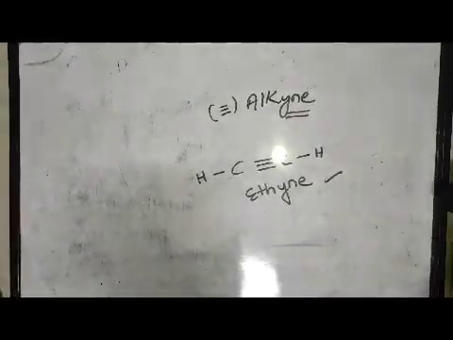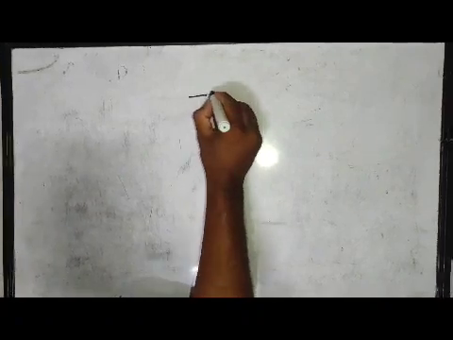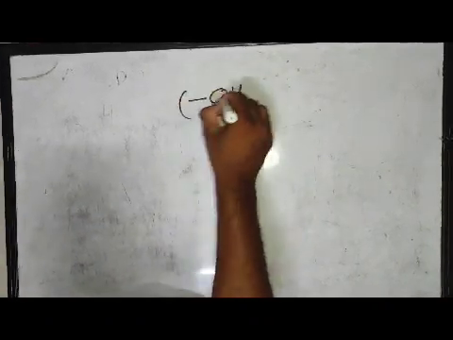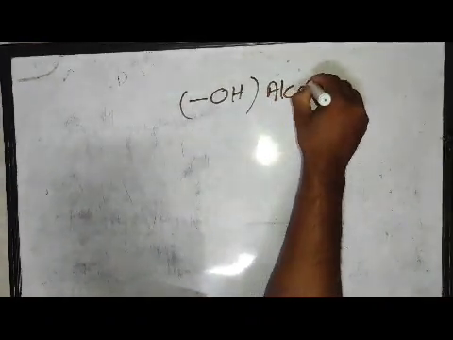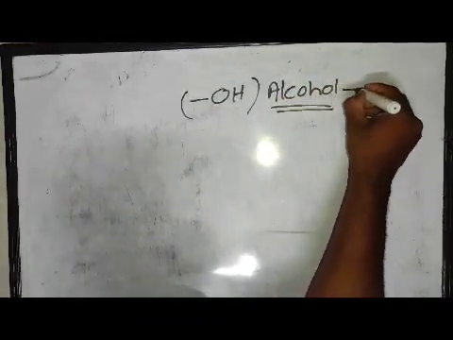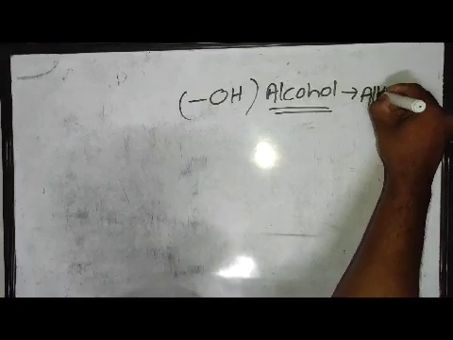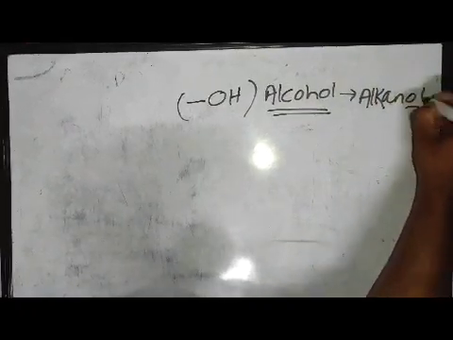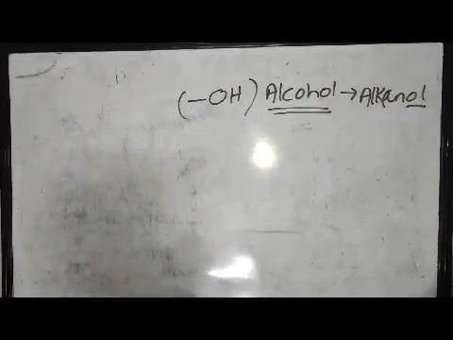Then the next functional group is, all of you know, the OH group. It is called alcohol. The IUPAC name of alcohol is alkanol, OL is present.